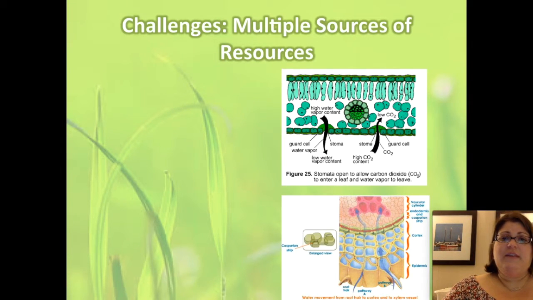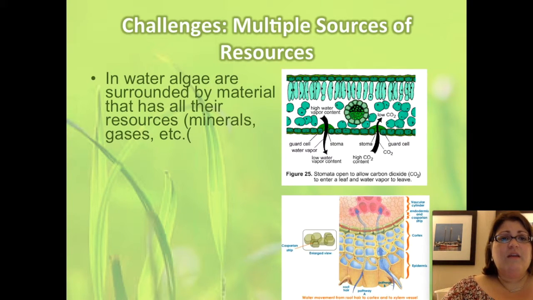Another challenge to living on land is the fact that the resources plants need come from multiple sources. So, as you probably know, plants get minerals and water from the roots, and they get gases from the air.